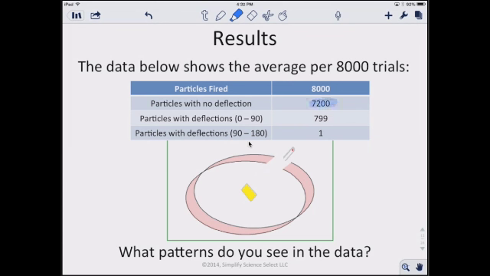You can see that 7,200 of them would go through with absolutely no deflection, but 799 of them would go through with partial deflections, and then one particle would have a major deflection. So the majority of them would get through, some would be a little bit deflected, but one particle would basically bounce back.